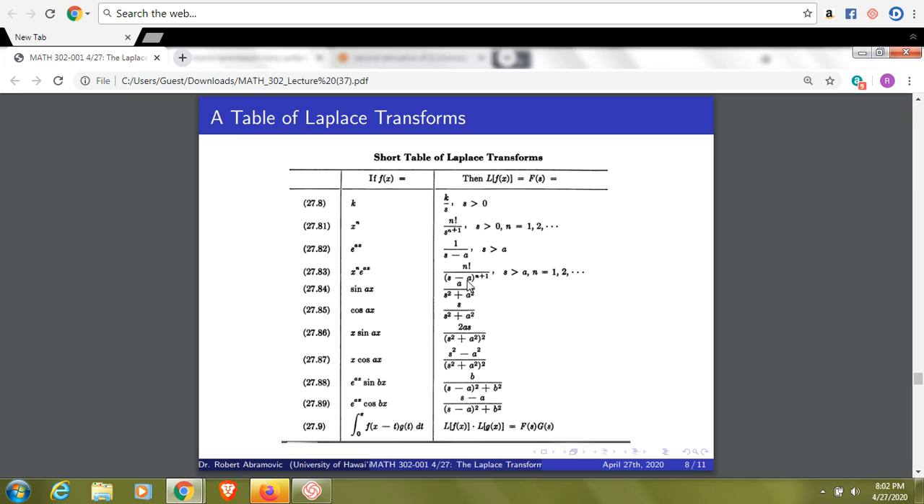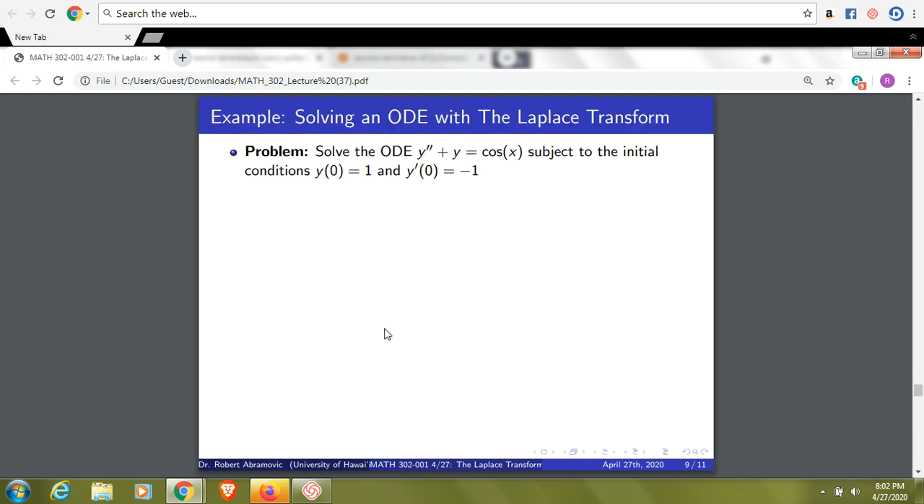We're given the function 1 over s squared plus 1, its inverse is going to be sine of x. Given s over s squared plus 1, its inverse is going to be cosine. We're given, say, 2s over s squared plus 1 squared, its inverse is going to be x times sine of x. Let's see how this plays out in solving an ODE with a Laplace transform.